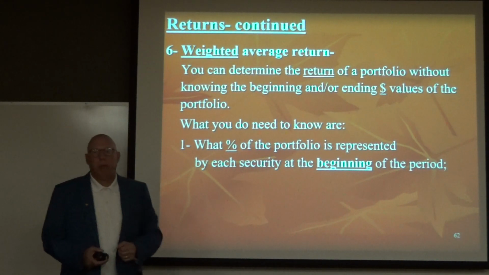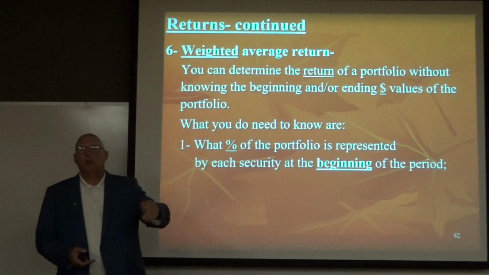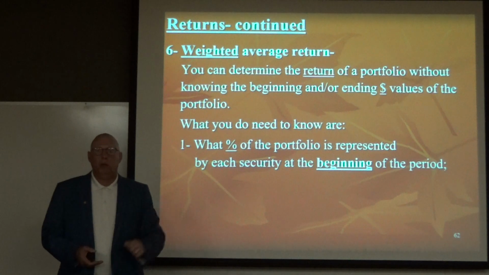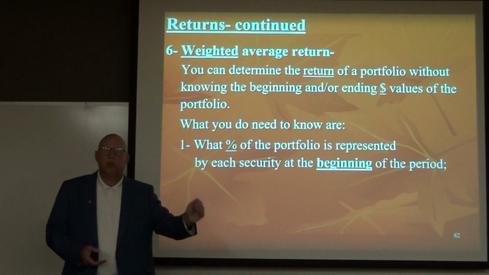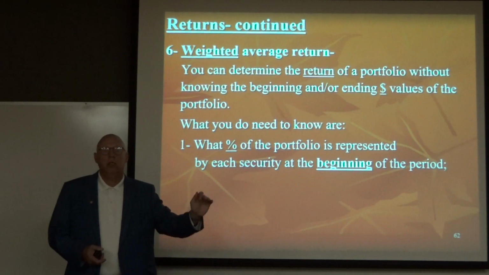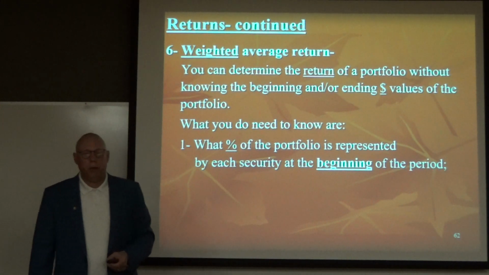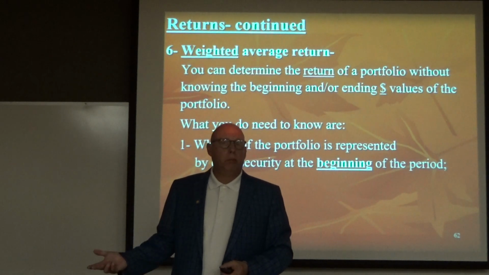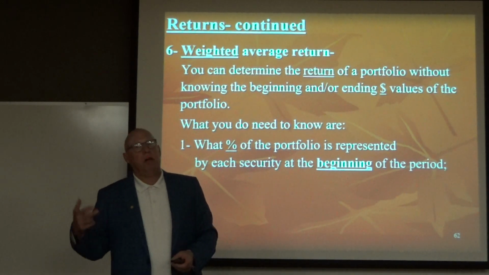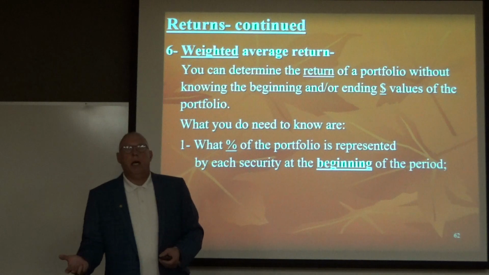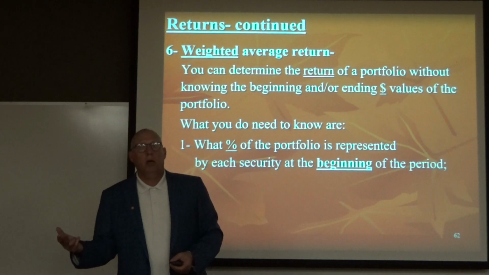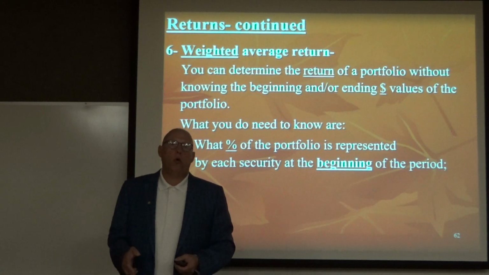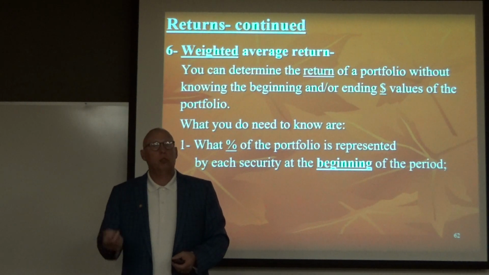So how much did we have in Hewlett Packard stock? If the portfolio had $1 million and we had $100,000 in Hewlett Packard stock, how much of the portfolio was in Hewlett Packard stock? And the answer would be 100,000 divided by $1 million. You guessed it, 10%. At the beginning of the period. Now let's say the Hewlett Packard stock goes up by 10%. Okay, so we have 100,000, now we have 110,000. And let's say the portfolio is still worth $1 million. That means some other stocks went down. How much is Hewlett Packard stock worth at the end of the period? And the answer is 11%.